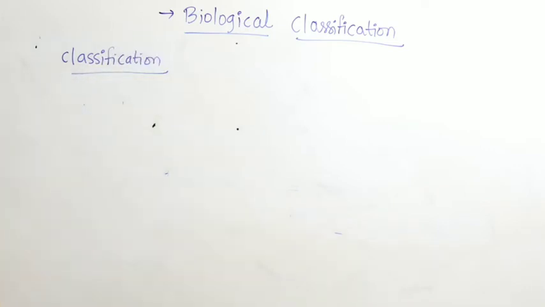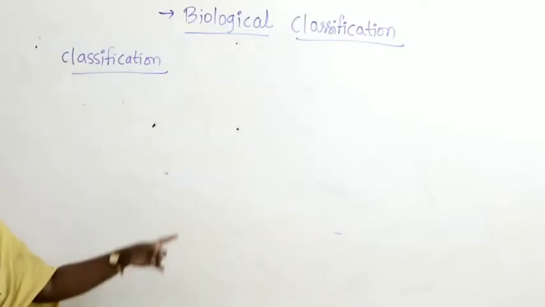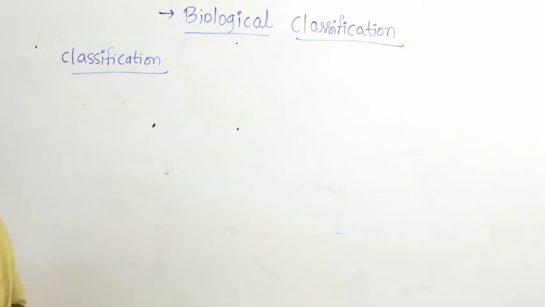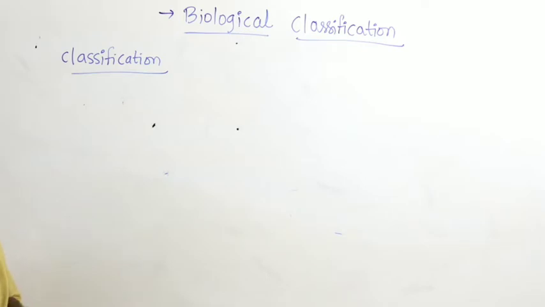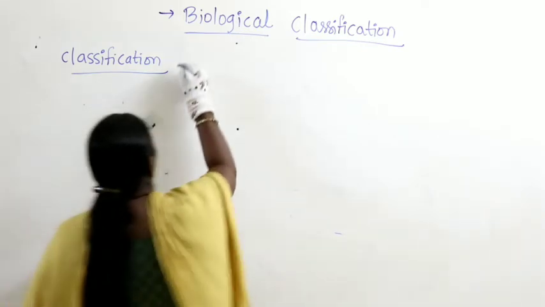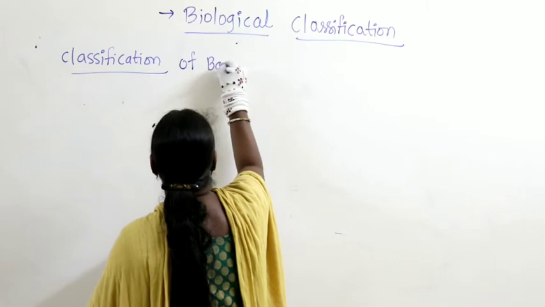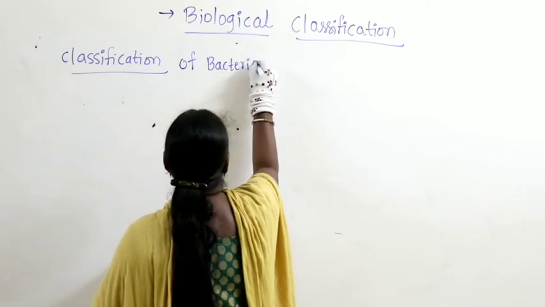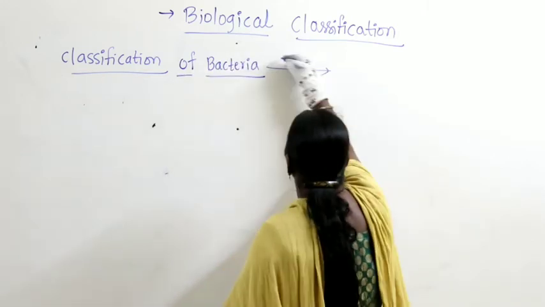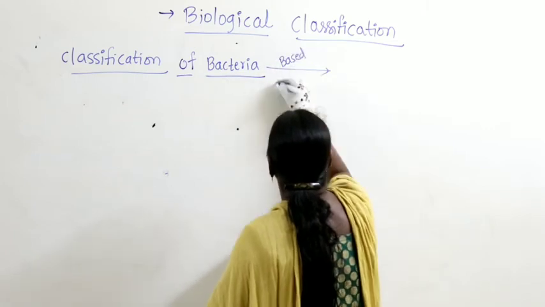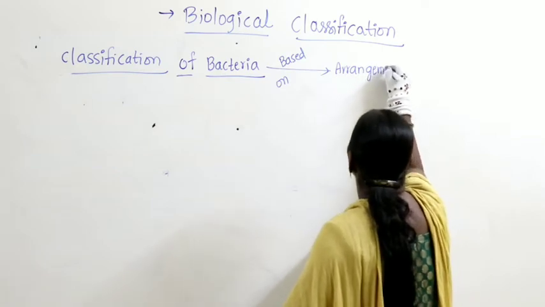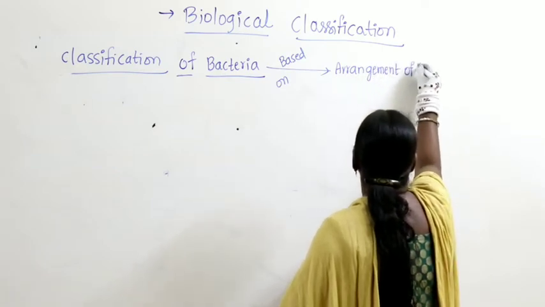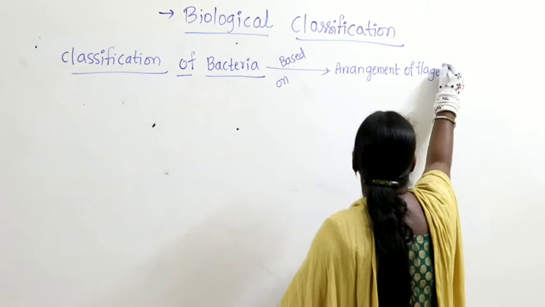Now we are trying to discuss different categories of bacteria based on different parameters. The nutrition classification is very important. Classification based on structure is also very important. Now let us discuss the classification of bacteria based on the arrangement of flagella.